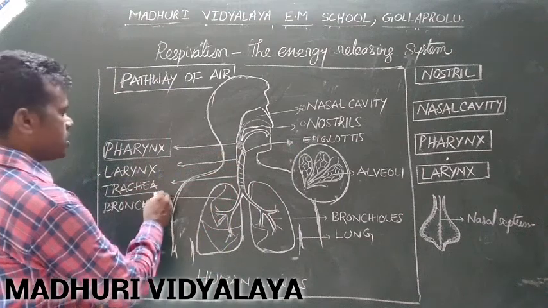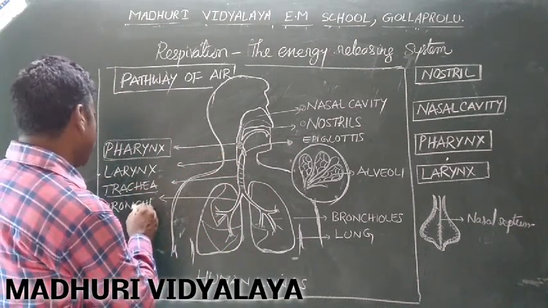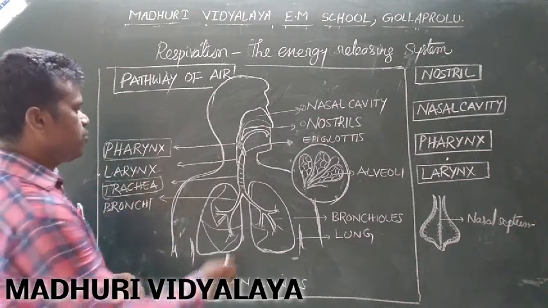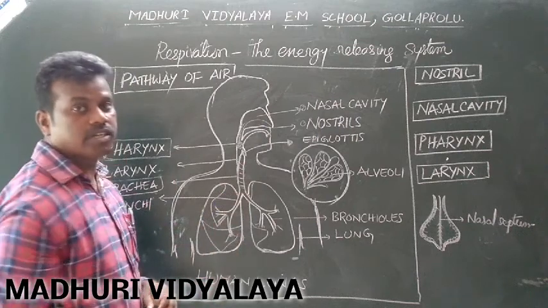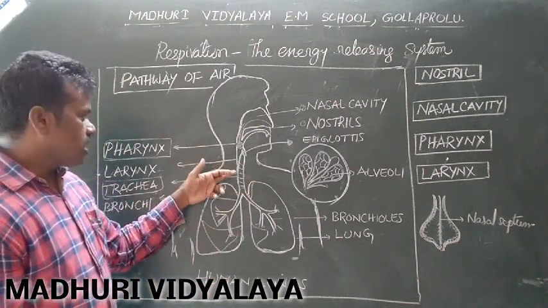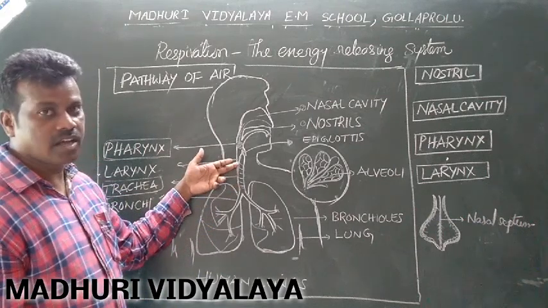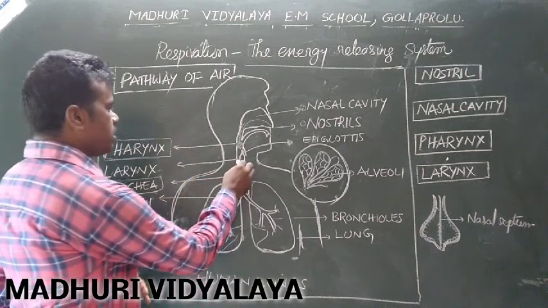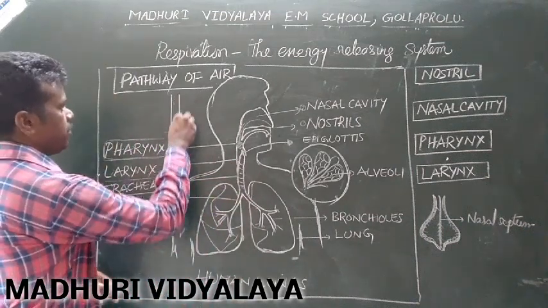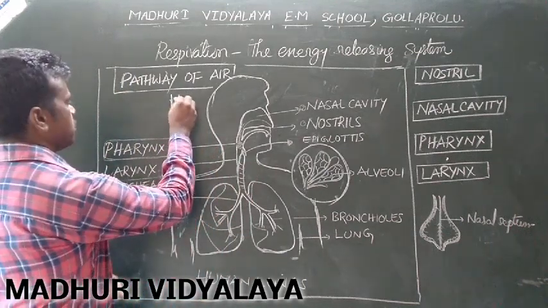Afterwards, from the pharynx, the air enters into the trachea. Trachea is otherwise known as the windpipe. This is the common name. When we observe the structure of the trachea, there are several C-shaped cartilaginous rings present on the trachea. See once here, this is the windpipe. The windpipe has C-shaped cartilaginous rings like this.